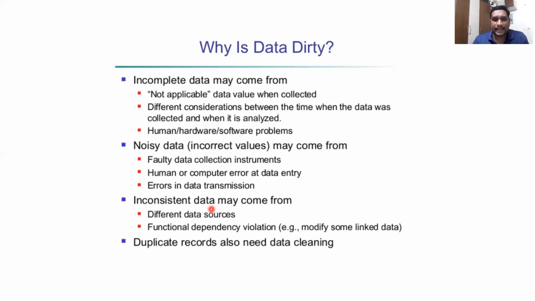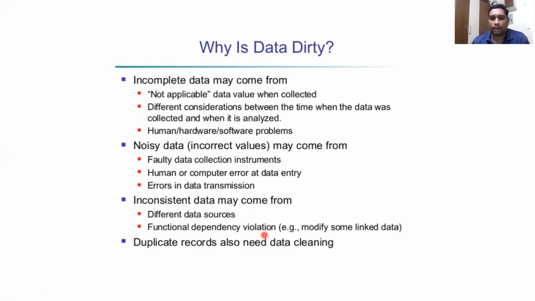And inconsistent data may come from different data sources. Already you discussed that when you are collating data from various repositories, there may be some inconsistent data and functional dependency violations. Last semester you discussed functional dependency, where one attribute determines another attribute.